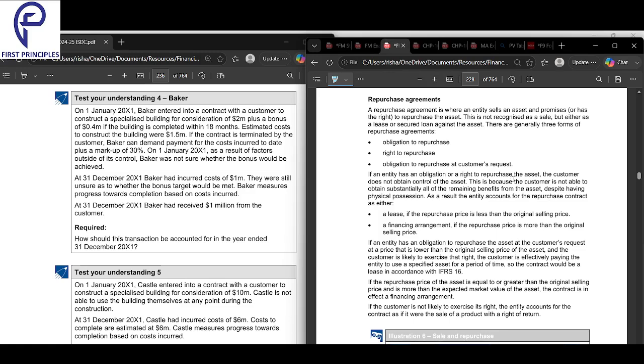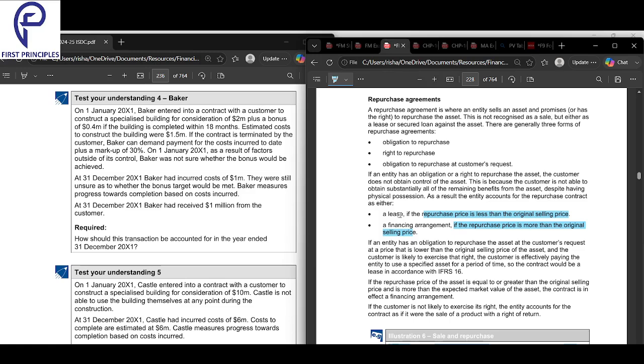As we read this, we'll answer this. This is because the customer is not able to obtain all the benefits from the asset despite having the physical possession. As such, the entity accounts for the repurchase contract as either a lease or a financing arrangement. If the repurchase price is more than the original price, in this case it is a financing arrangement. If it is the other way around, it is still a lease, but this person is still the owner.